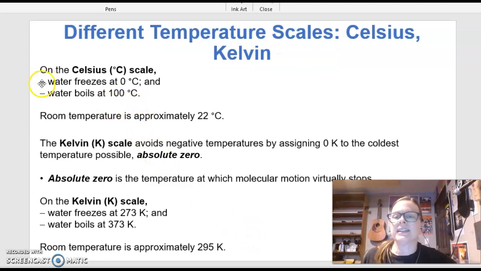All right, on the Celsius scale, water freezes at 0 degrees and it boils at 100 degrees. To me, that's a little easier to remember. Room temperature is about 22 degrees Celsius.